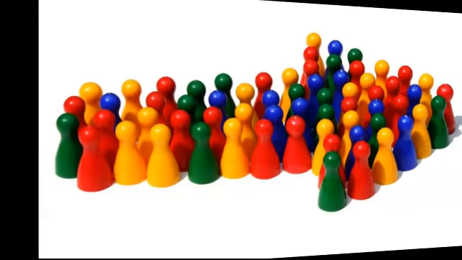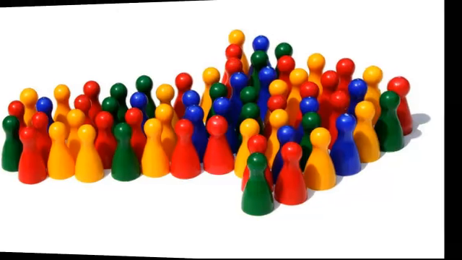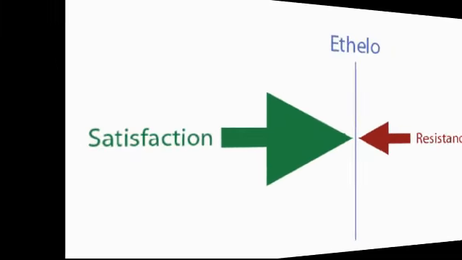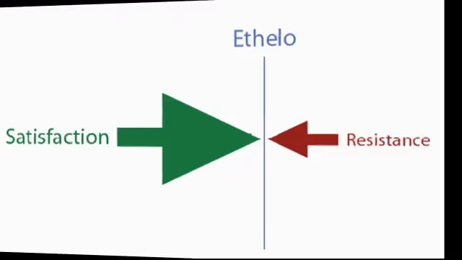Ethelo means intention, or will, in ancient Greek, and the Ethelo score is a measure of how much collective willpower is behind a decision. That collective willpower will depend not only on how satisfied individual people are by the decision, but also on how much resistance they would have. Studies have shown that people will resist outcomes when satisfaction is distributed unfairly.